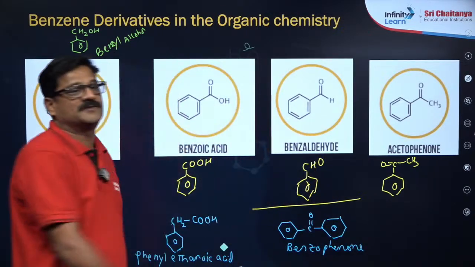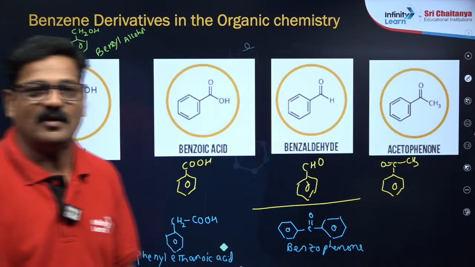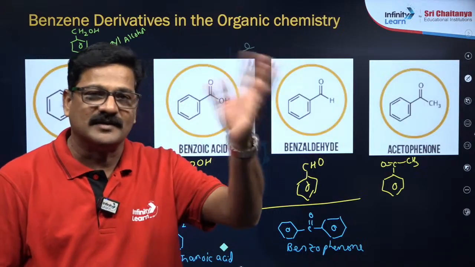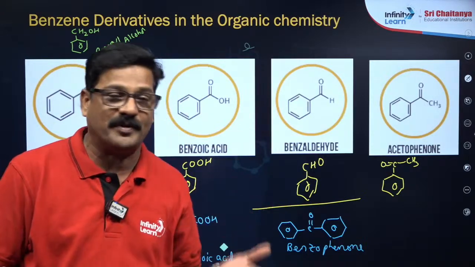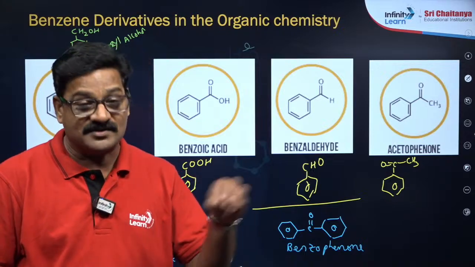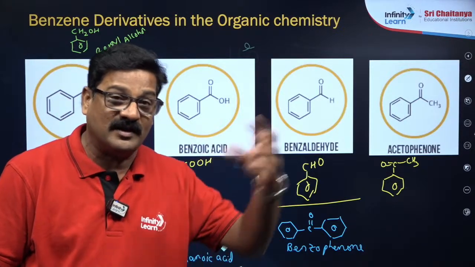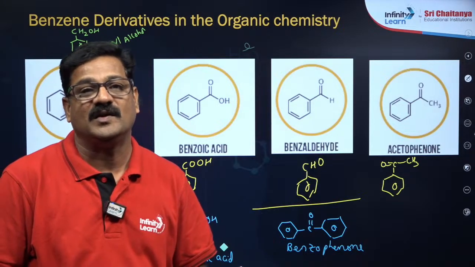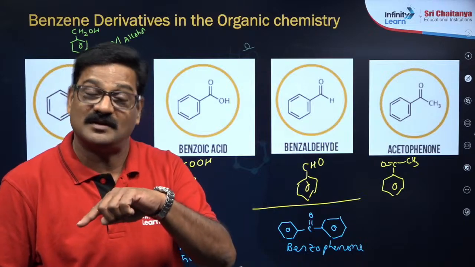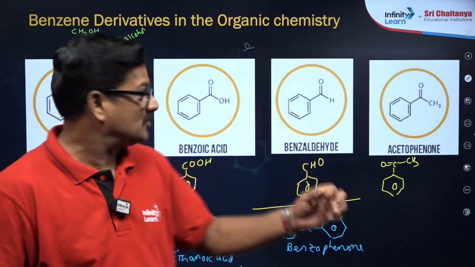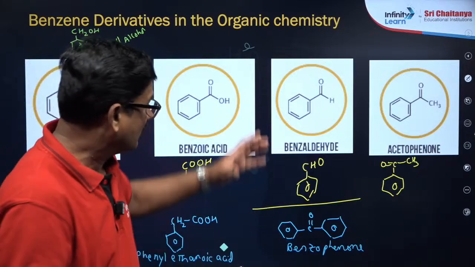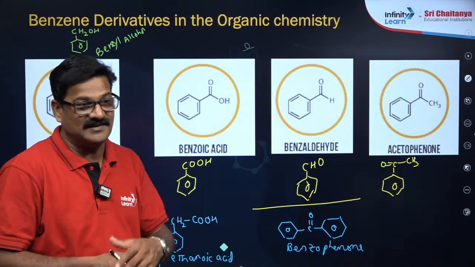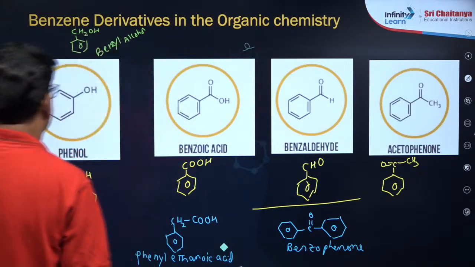Why am I giving this emphasis on the simple names in this session? Because in the NEET examination, my dear students, you will be asked a question from one name to another name. पहला ये नाम का स्ट्रक्चर आपको पता होना चाहिए, then only you can understand कौन सा कॉन्सेप्ट इस्तेमाल करके ये क्वेश्चन करना. So benzene is converted to benzophenone. What is the reagent you use? So benzene structure पता है, बेंजोफिनोन का स्ट्रक्चर, और एसिटोफिनोन का स्ट्रक्चर, क्या क्या रिएजेंट्स इस्तेमाल कर सकते हैं? Yes Ishita, you said it is correct. Okay, very good. Let's move ahead.